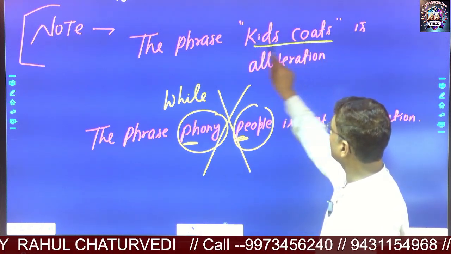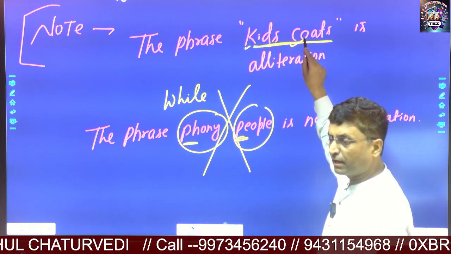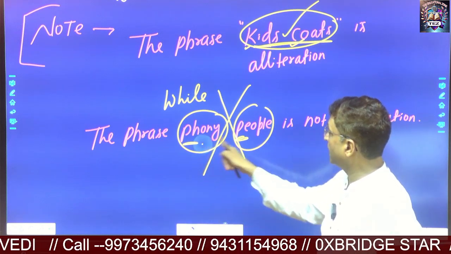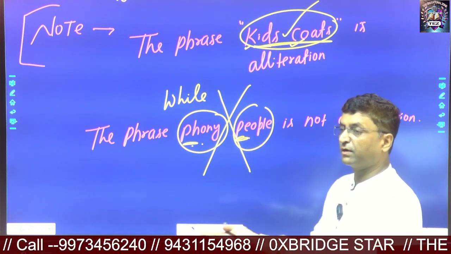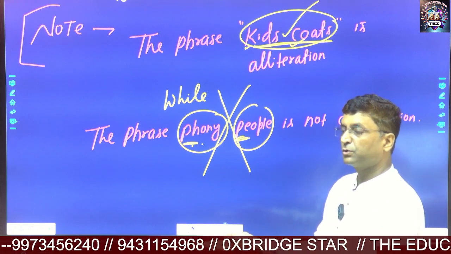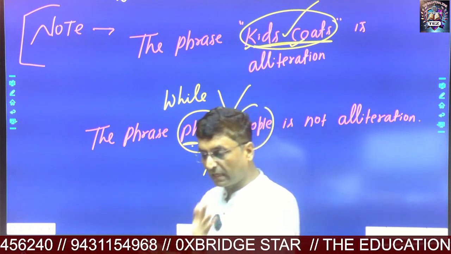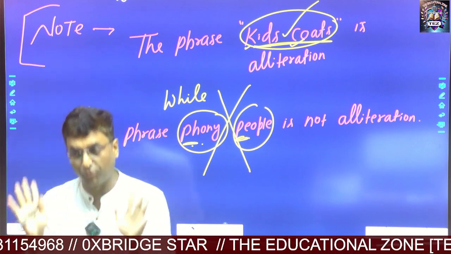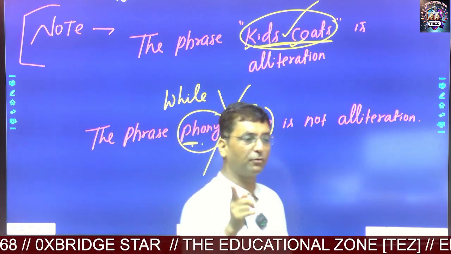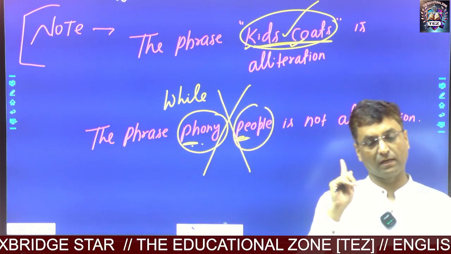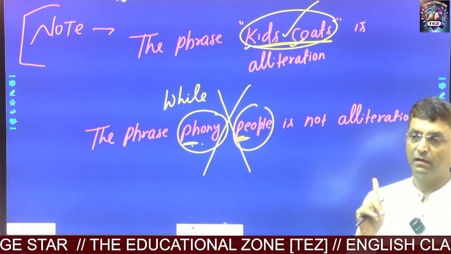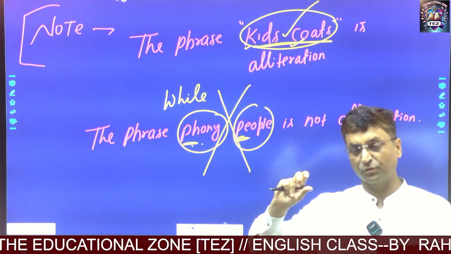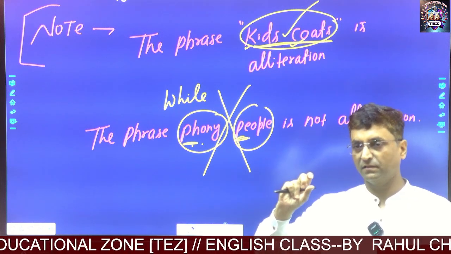So in the earlier phrase, you notice that the initial sound was the same, so it was an example of alliteration. But here you notice that the initial sounds are not the same, so it is not an example of alliteration. So what is alliteration? Alliteration is the repetition of initial consonant sound. It does not talk about the repetition of initial consonant letters. I hope you are getting it about alliteration. This is a very important figure of speech. You will have to take care about these figures of speech. Got it? Thank you.